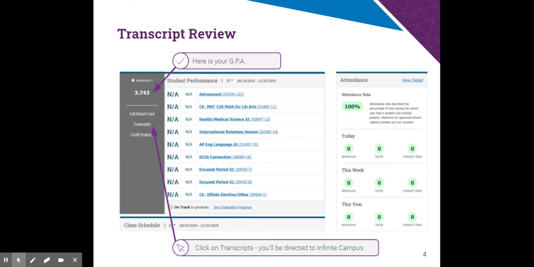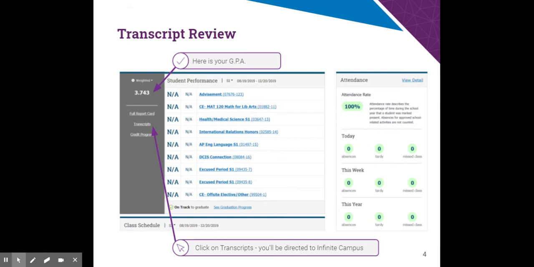Now, if you're a new student, we may not have received all your records, or your records may not have been put into the system yet. So it might not say anything there. Or in general, it might not say anything. So right now, if you're new, just put new, N-E-W. If there's a mistake, you can just put error, E-R-R-O-R. But we need to have either your GPA, new, or error there.